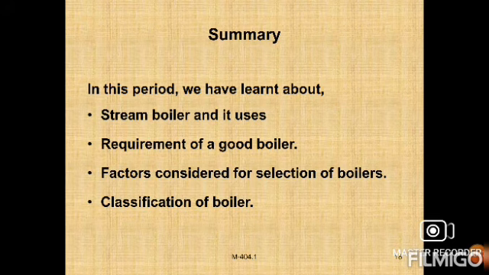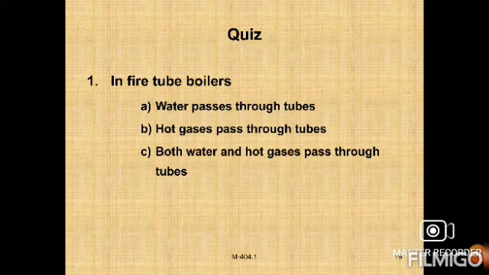What are the requirements of a good boiler? What are the factors considered for selection of a boiler? Already we have discussed these two topics. Again, how are boilers classified? And we have some quiz questions.